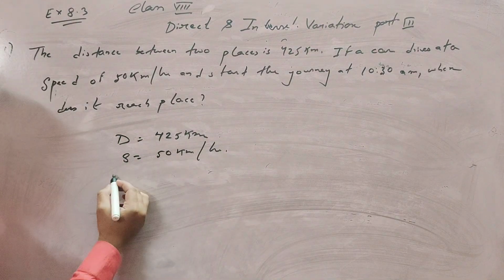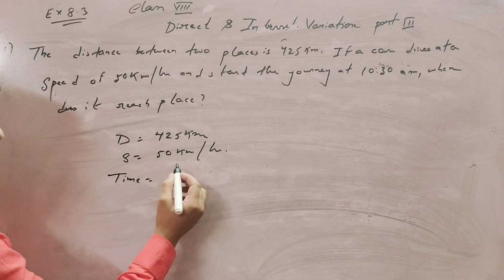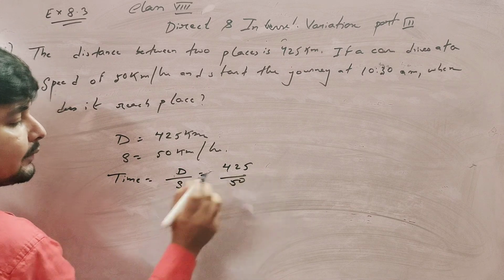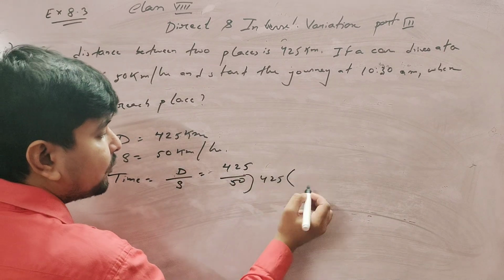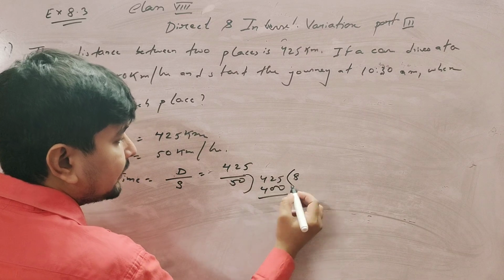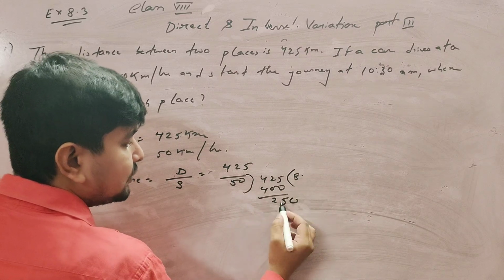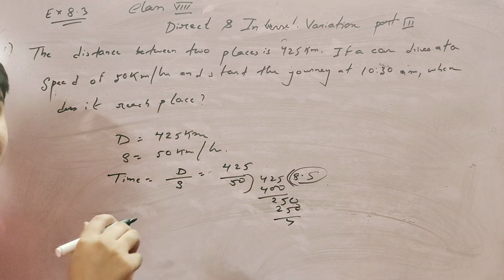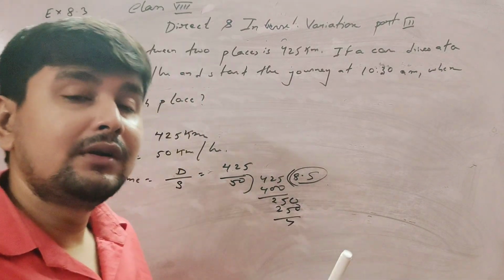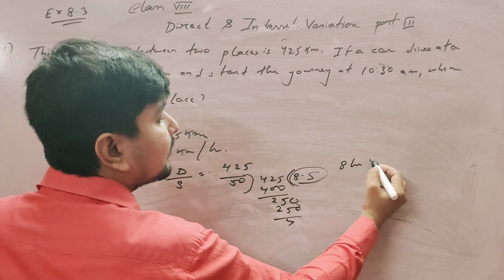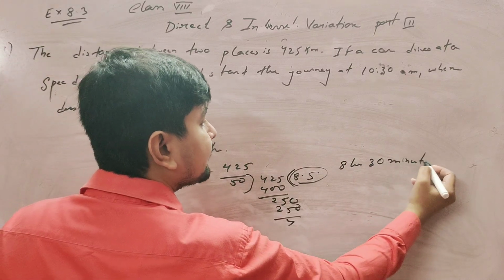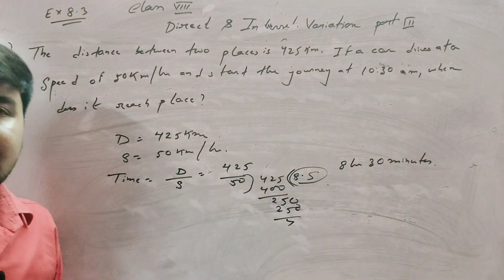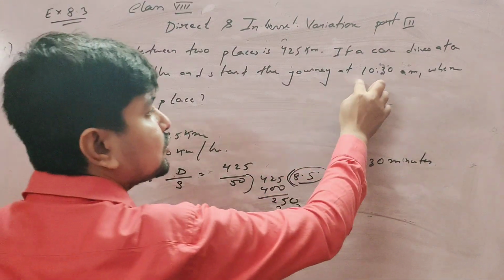So first of all, write the formula of time. What do we need? Time is distance by speed, that is 425 by 50. When we divide 425, 8 times 50 is 400, 25, put a decimal and a zero, it's 250. That is 8.5. 8.5 means what? 8.5 means 8.30, that is 8 hours 30 minutes. Clear? 8.5 is 8 hours 30 minutes.